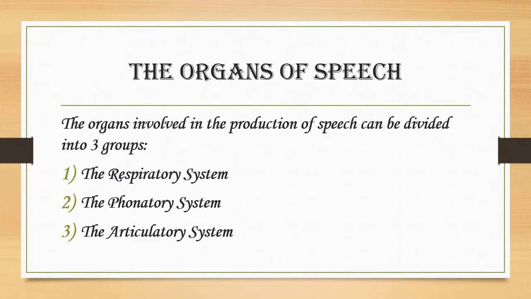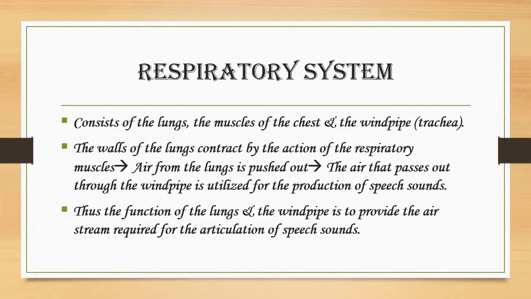The organs involved in the production of speech can be divided into three groups: the respiratory system, the phonatory system, and the articulatory system. First, we will look at the respiratory system. The respiratory system consists of the lungs, the muscles of the chest, and the windpipe or trachea.